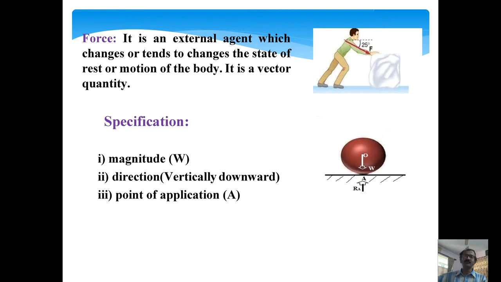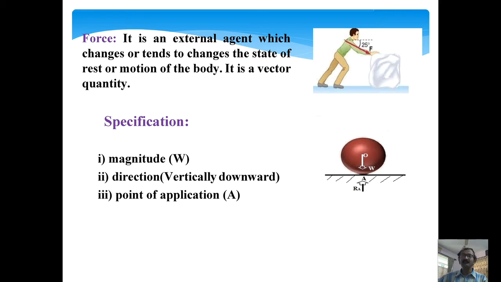Now, what is force? It is an external agent which changes or tends to change the state of rest or motion of the body. The force is also a vector quantity. Now, how would you specify a force? The force may be specified by its magnitude, direction, and point of application.